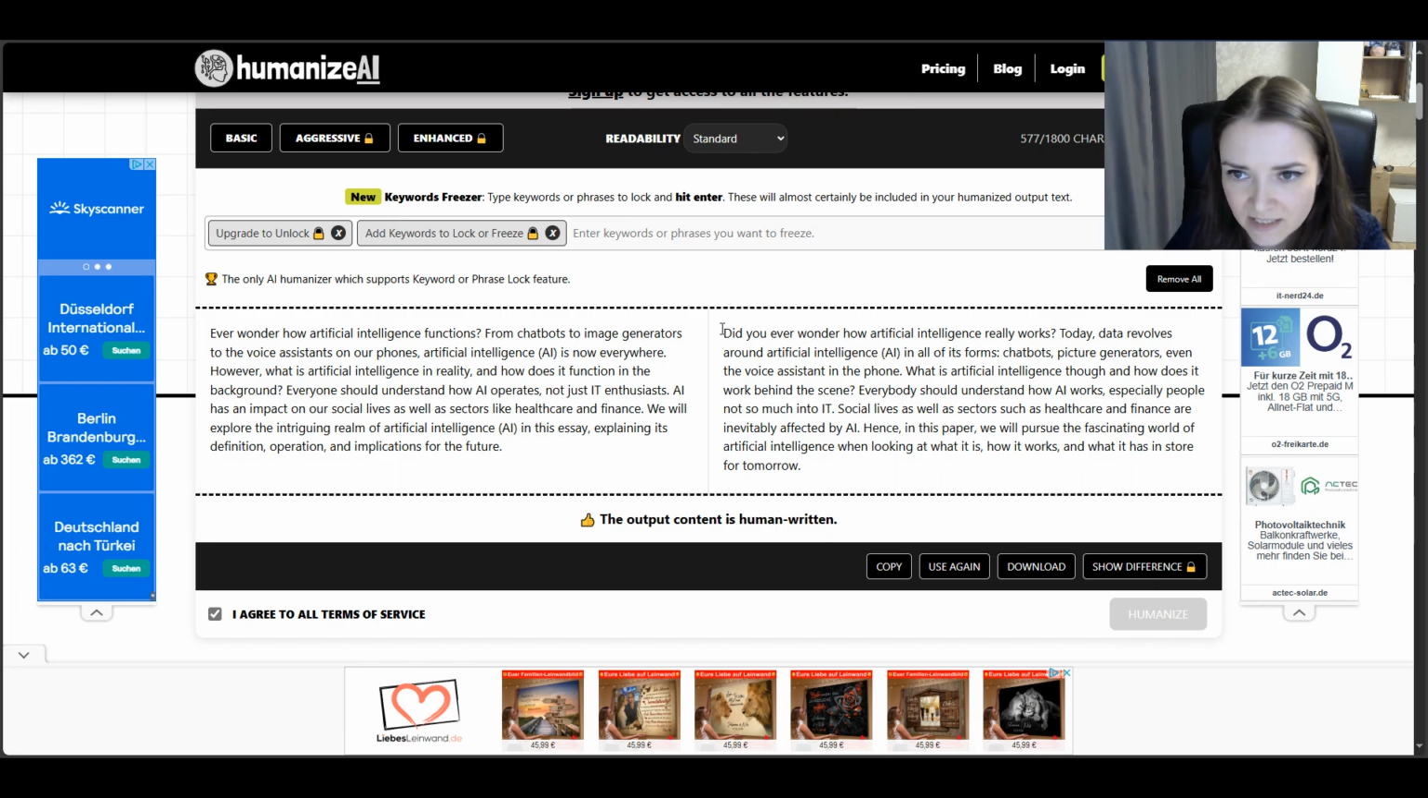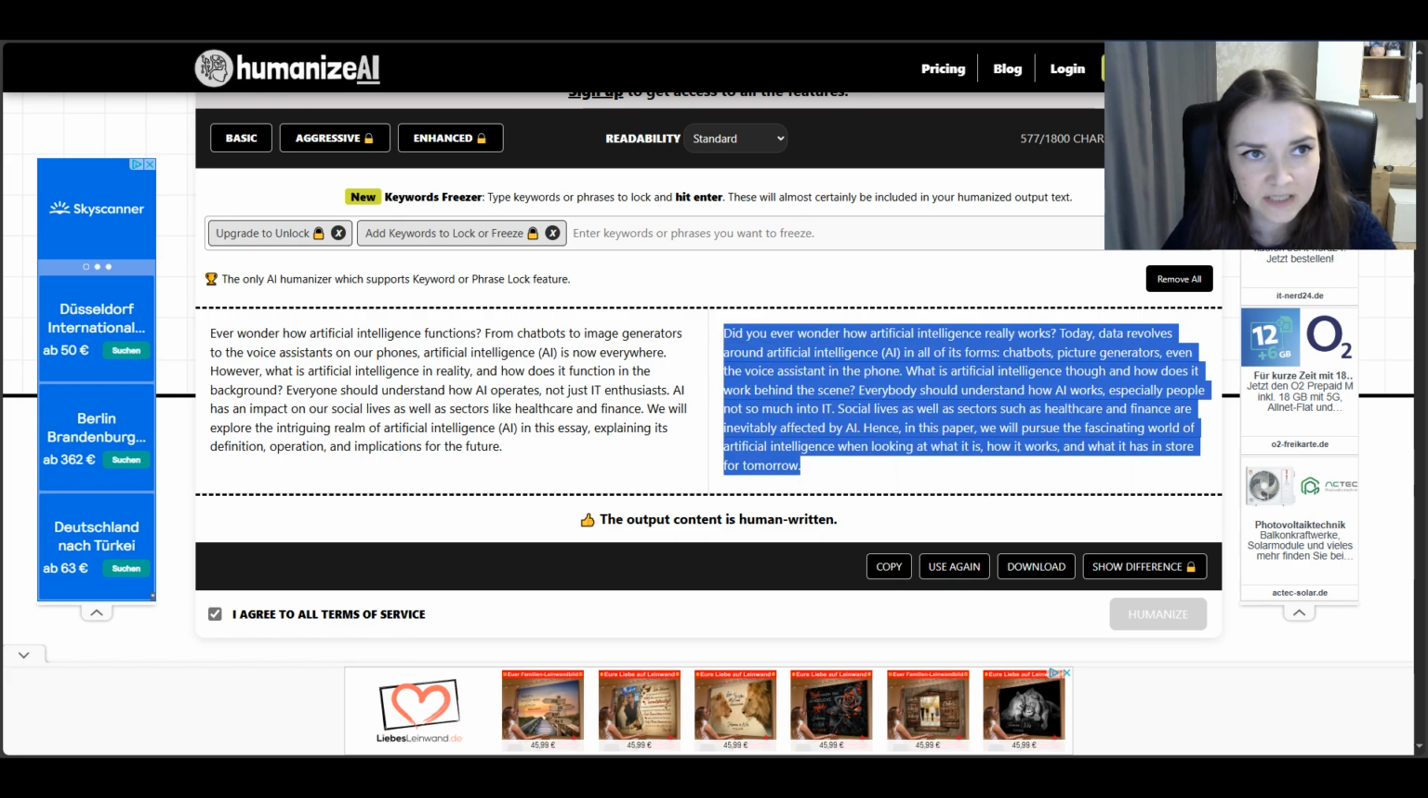Sometimes it makes mistakes, like here, did you ever wonder how artificial intelligence really works? Should be present perfect here, but not past, although in some cases past is also good. So it does it on purpose in order that AI detectors don't recognize that the text is written by artificial intelligence. And so I copy this text, paste it